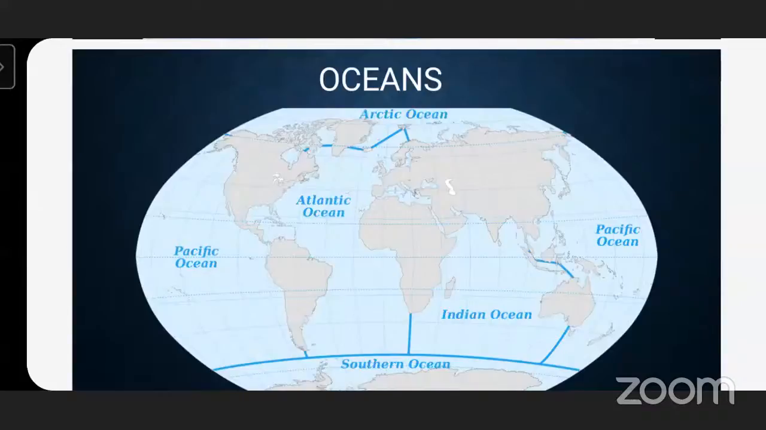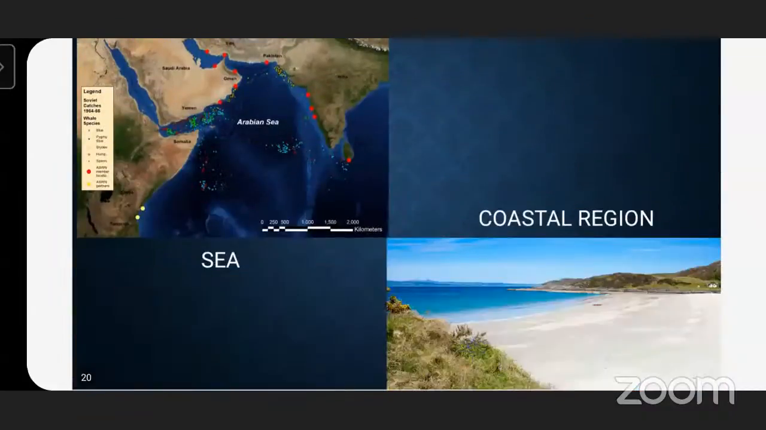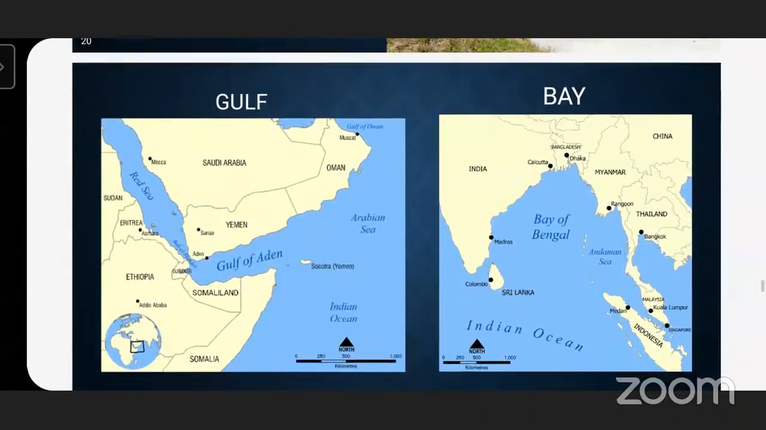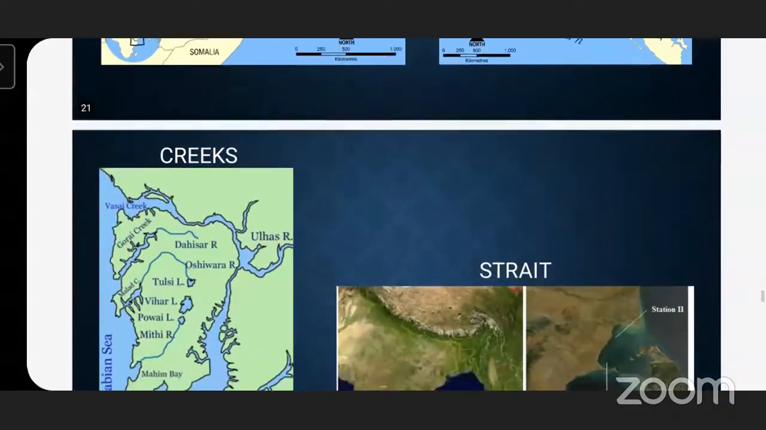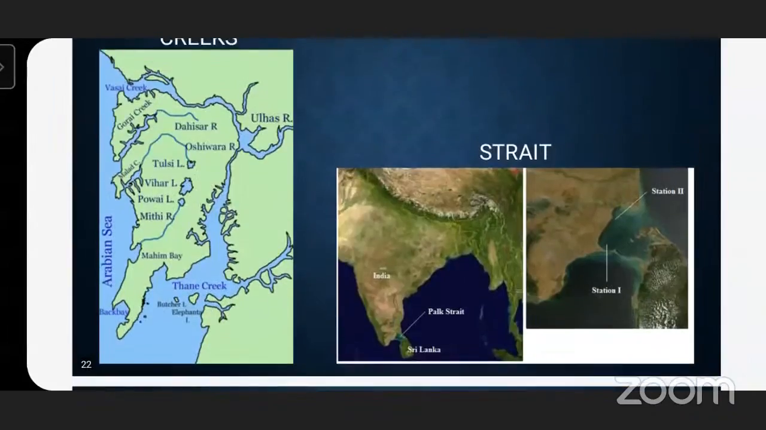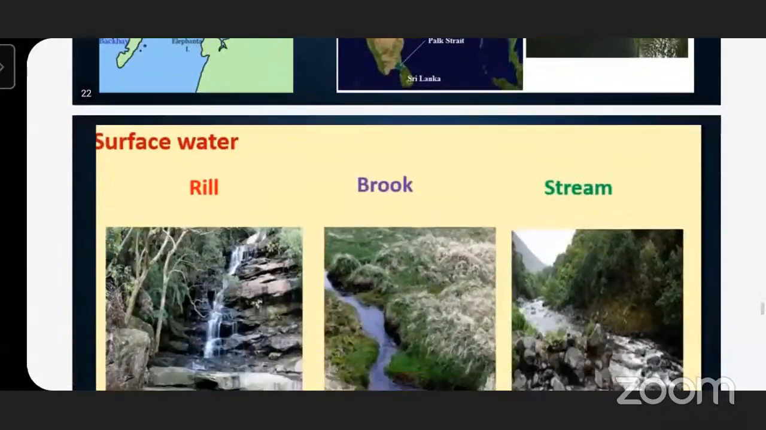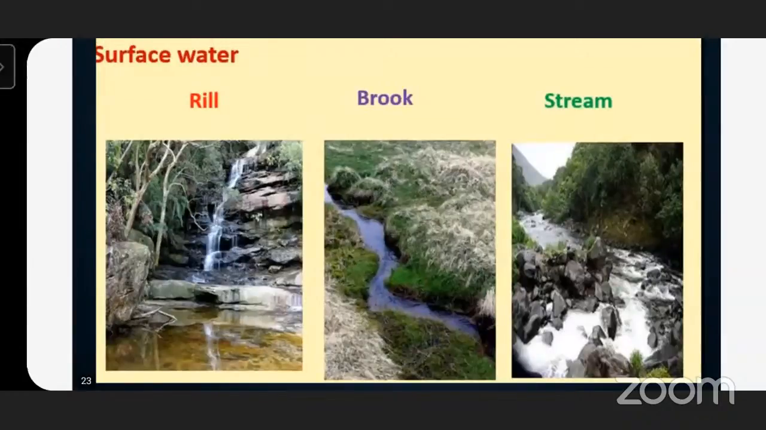Now, we can see the different water bodies on the earth. These water bodies, we can say, are a sea, a gulf, a bay, a creek, a strait. These are all the different water bodies present here on the earth. Now, this ocean water is salty. We cannot consume it for drinking. So for drinking, there is surface water present on the earth, and it has fresh water.